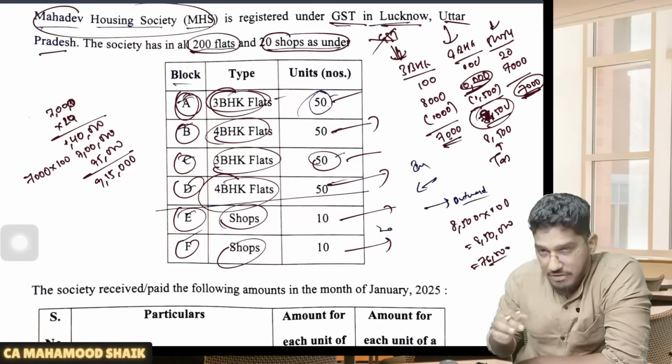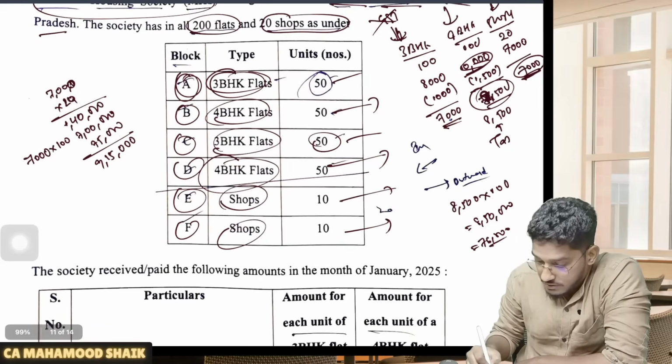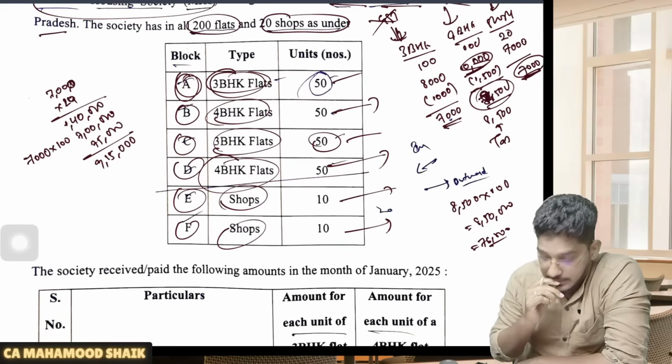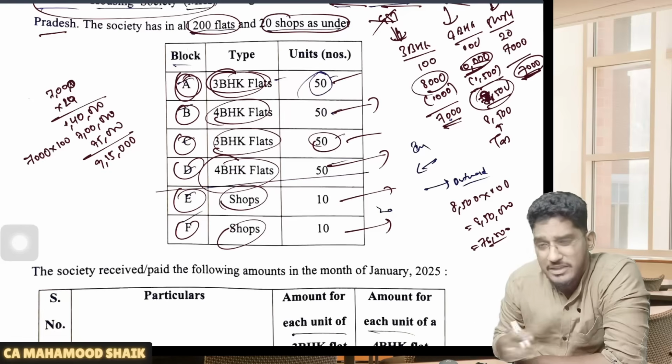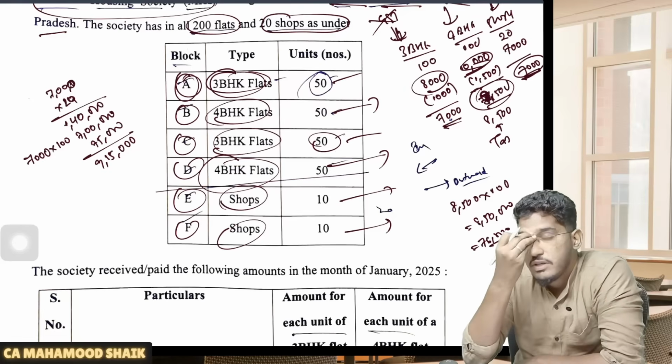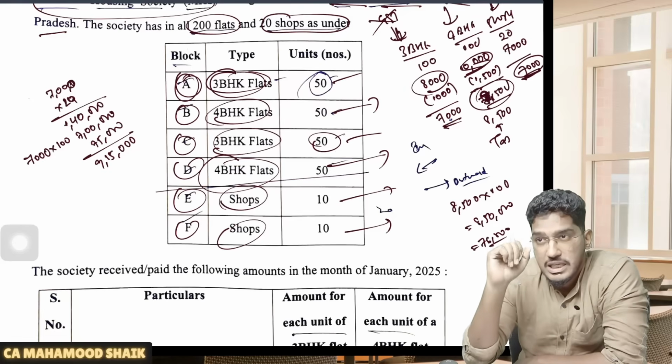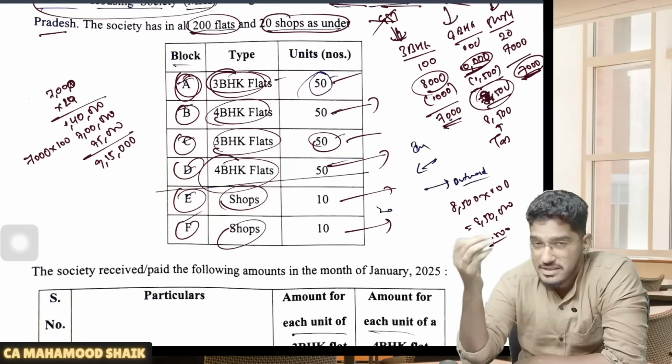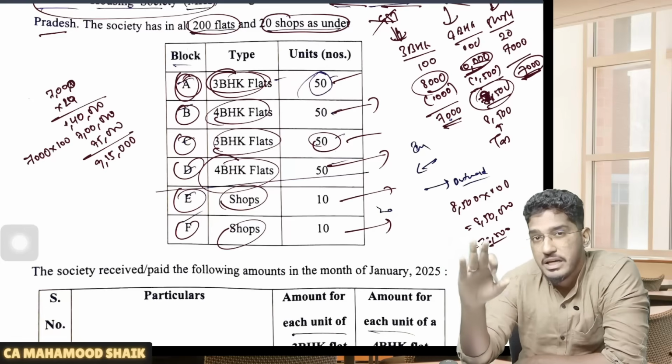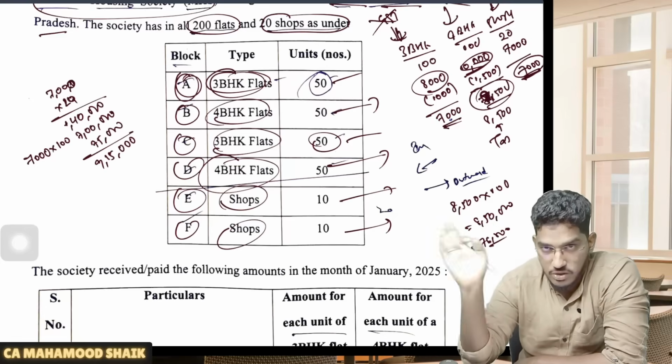Why have I taken only 7,000? Why have I not taken 8,000? Because at the CA Final level you will learn one concept called pure agent. If someone is collecting from you for services as a pure agent, that will not be included in the value of supply. That was the logic.